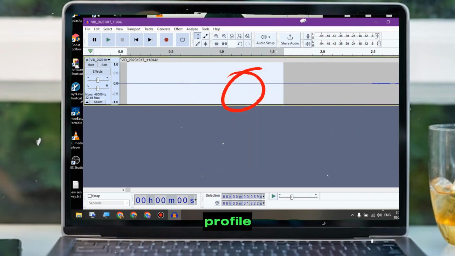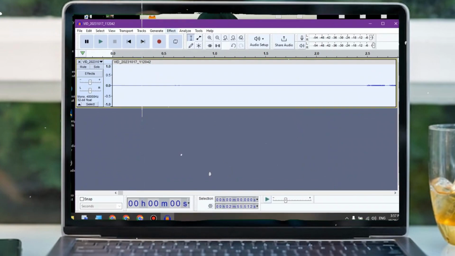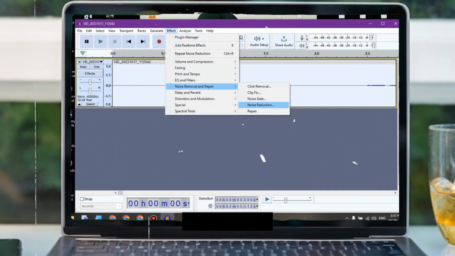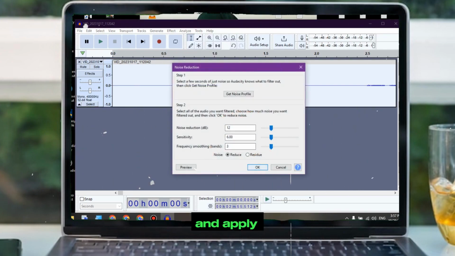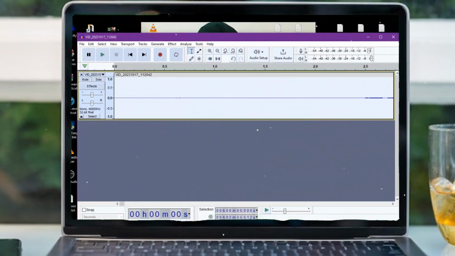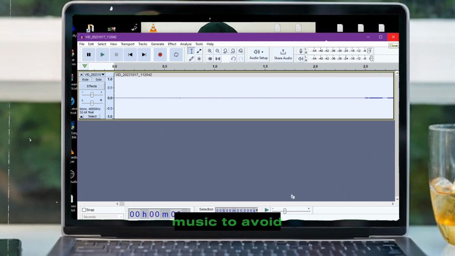Get Noise Profile. After getting the noise profile, press Ctrl A. Now go to the same option, Noise Reduction, remember these settings and apply this. That's how you can remove noise from audio, and use BGM, background music, to avoid noise.